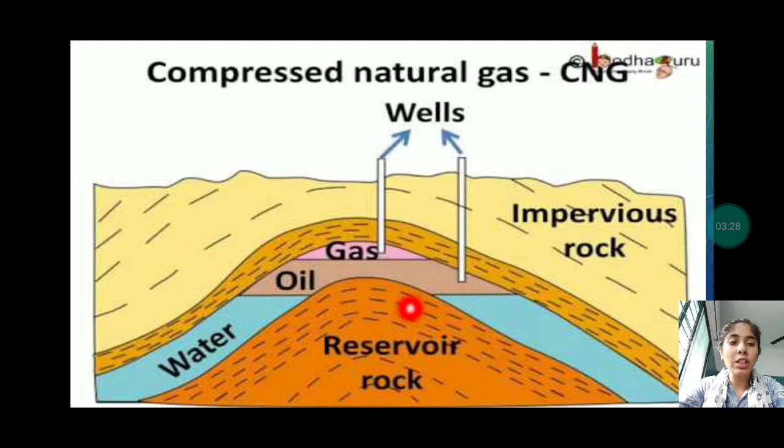Here you can see the orange part. This is the reservoir rock, then water, then oil, then gas. And these white ones are the wells which are formed by human beings for digging and taking out this gas as well as oil.